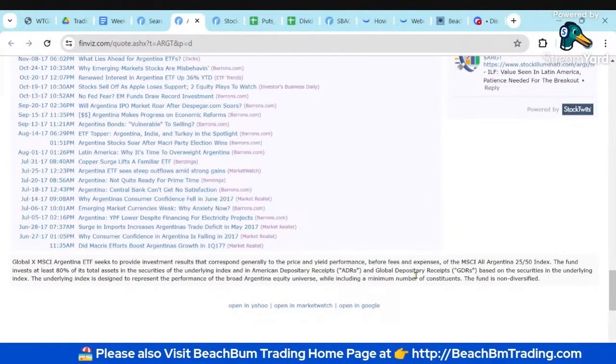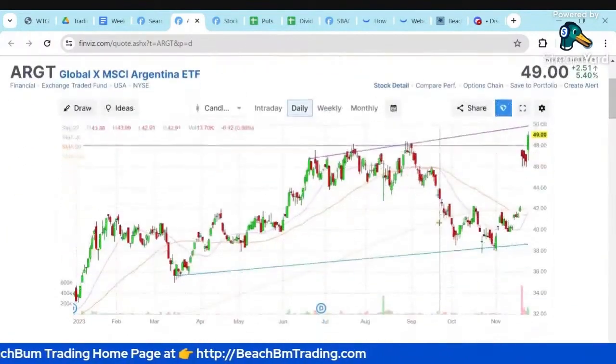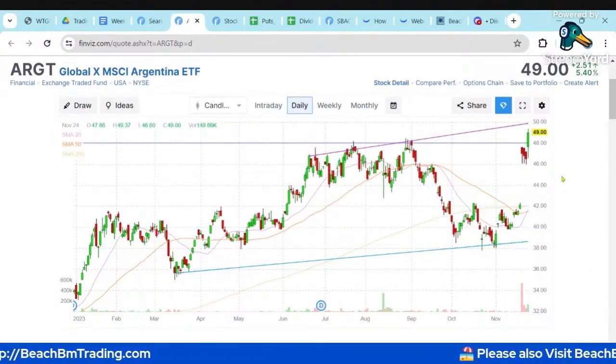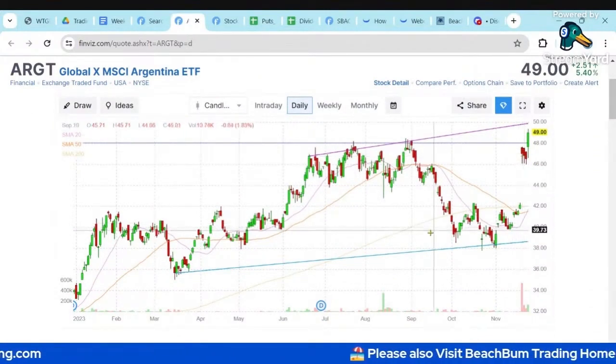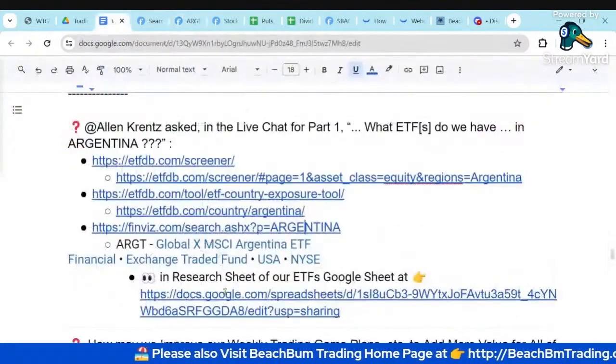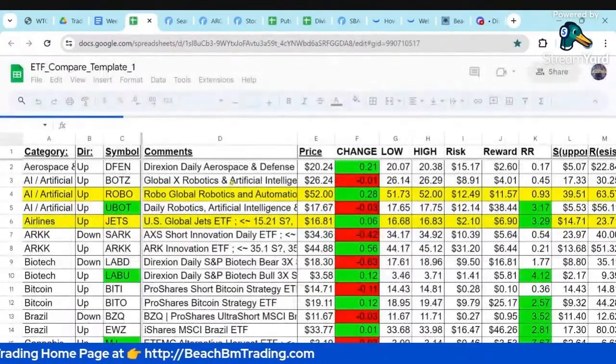So it's ADRs, foreign stocks. So you can see it's run up quite a ways on that election. It's pretty high, so it might get a correction, big gap jump at this point. I did plug this into the research tab in our ETFs Google Sheet, so we can also see the risk reward profile.